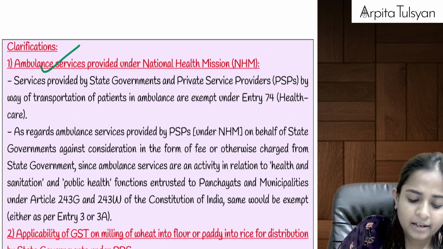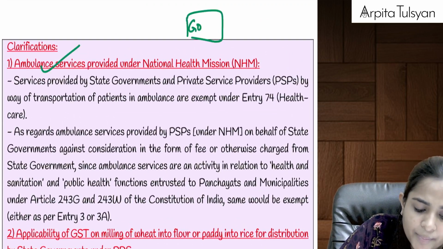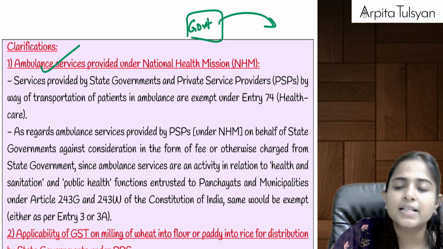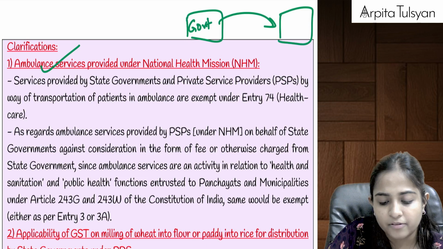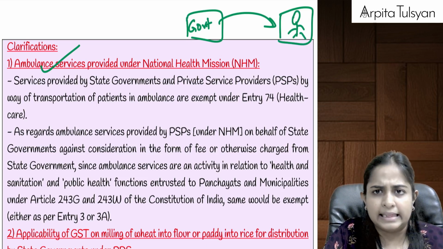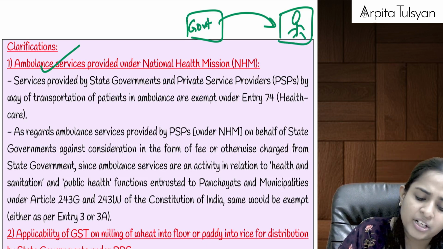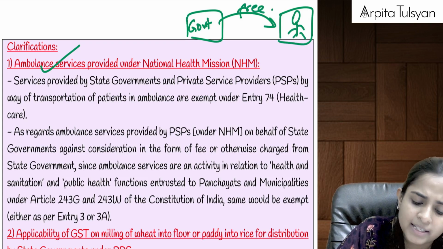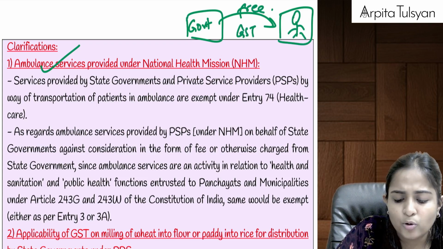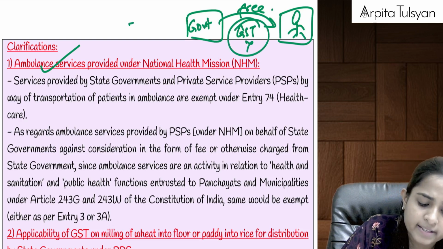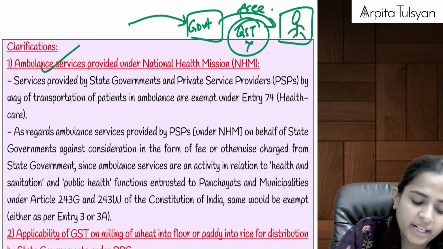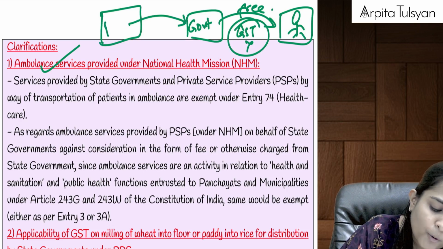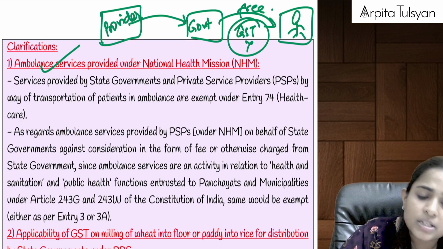Now let's say the government is providing us free ambulance services, under public health, under the National Health Mission. So here anyway there will be no GST, because this is a free service. But can we say the government will also have to take this service from some service provider, some hospital or some ambulance provider?